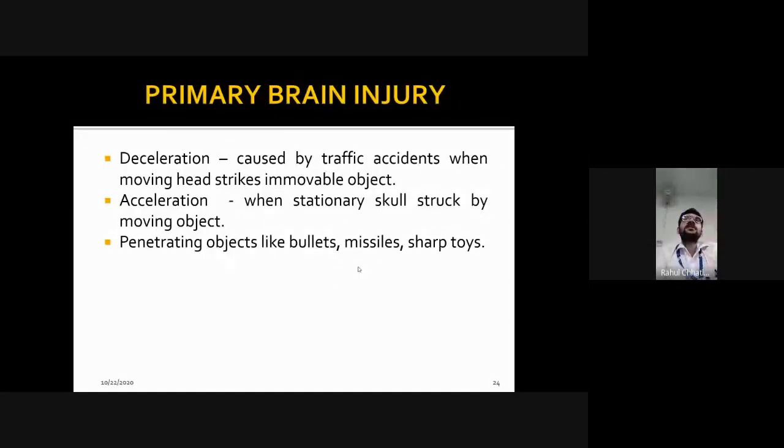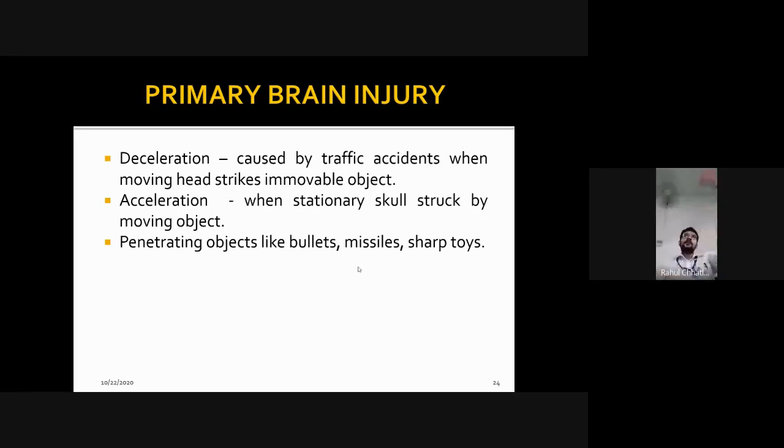Deceleration type of injury means, say for example you are going in a car, the car meets with an accident. What will happen? Because of the inertia your head will move forward. So you are decelerating at that time. You are hitting something, say the dashboard right in front of you. Suddenly the car stops, and because of that your head gets struck with that board. So this is termed as deceleration injury. Your head moves in the anterior direction. It is caused by traffic accidents when the moving head strikes an immovable object, may that be a truck, may that be a dashboard or anything else.